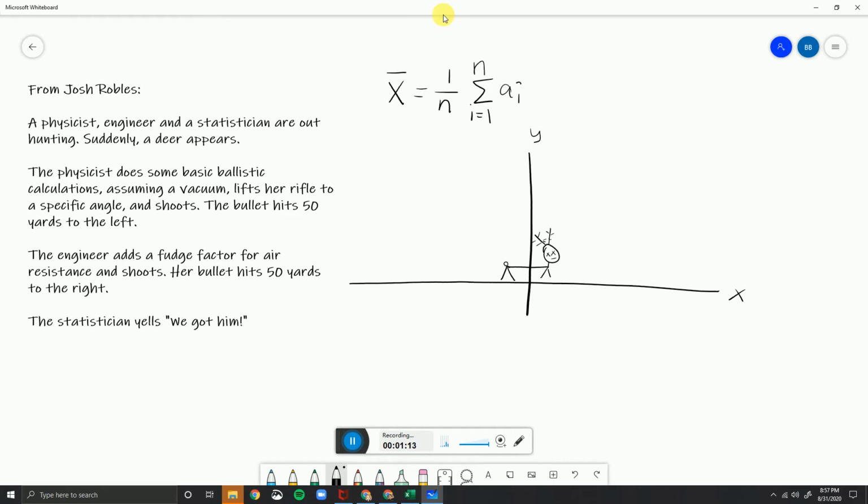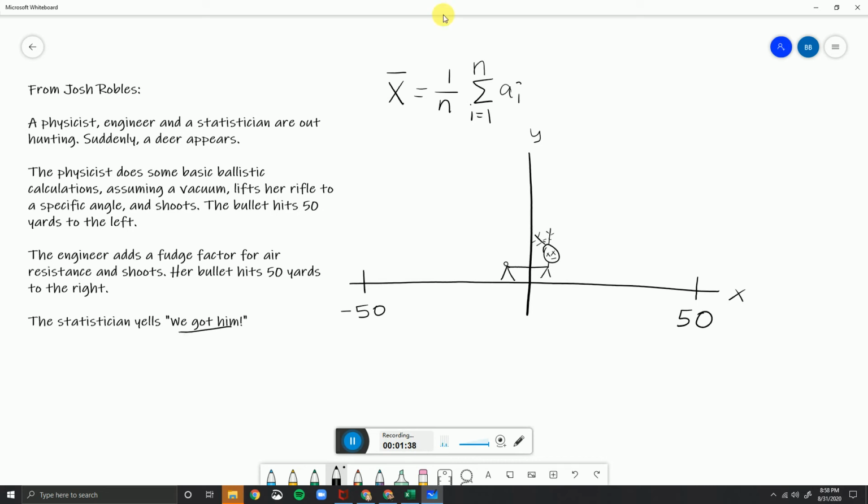Okay, so the first person comes up, the physicist, does some calculations and hits 50 yards to the left. So let's actually put the left on the left-hand side of the graph, so we'll call her shot -50. Okay, so this is where she hit. The engineer adds a fudge factor and her bullet hits 50 yards to the right. So we'll put right on the positive side of the graph and we'll call that +50. And the statistician yells, "We got him."